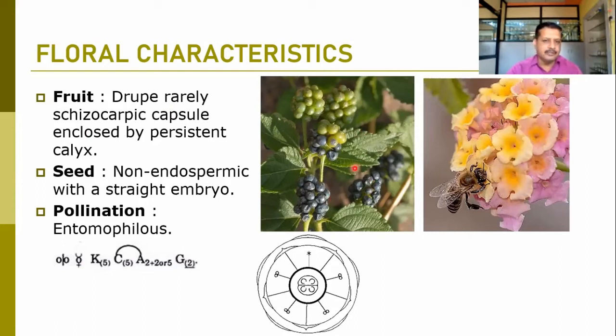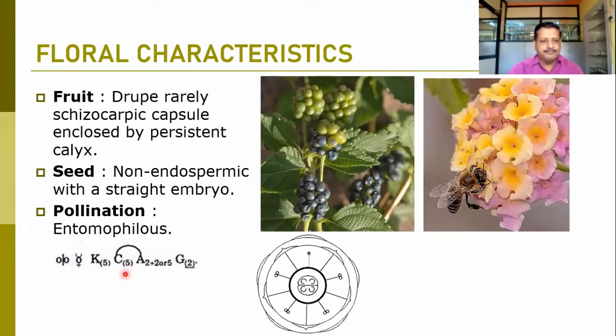Here we have shown the fruit of Lantana camara. These are the typical berries or drupes that can be observed in the members. Seeds are mostly non-endospermic with a straight type of embryo. Pollination is entomophilous, insect pollinated plants are there. So here you can observe flies and bees visiting the flower of Lantana camara.